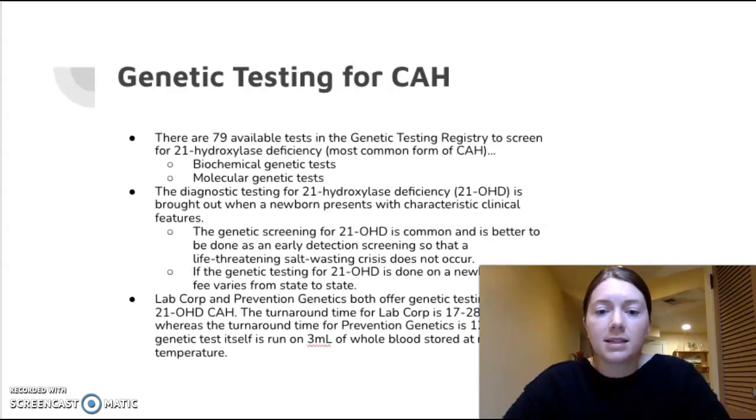And so the diagnostic testing for a 21-hydroxylase deficiency is carried out when a newborn presents with characteristic clinical features. And this usually prompts clinicians to test the newborn serum levels and adrenal androgens. So the genetic testing for this disorder is actually optional because an individual can be diagnosed through methods other than genetic testing. However, newborn genetic screening is pretty common and it has to be done via early detection so that a life-threatening salt-wasting crisis doesn't occur. So the goal of this screening is to start newborns on a glucocorticoid and mineralocorticoid treatment as soon as possible.